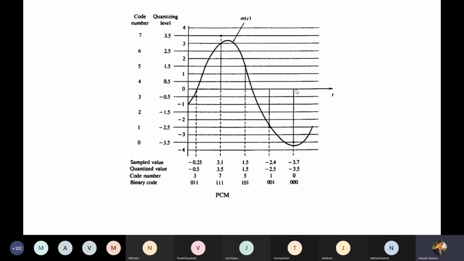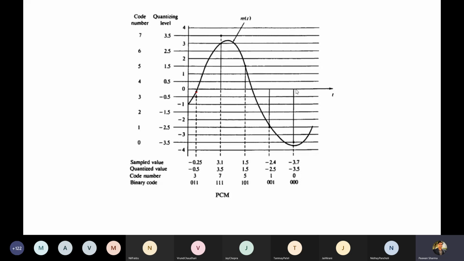You had your original analog signal, and you took samples of it at different times. These are the sample instants, and the values are coming like this. Suppose at this instant the value coming is -0.25.